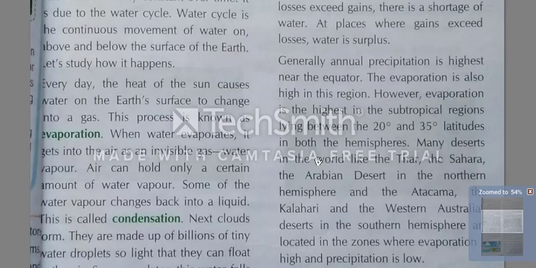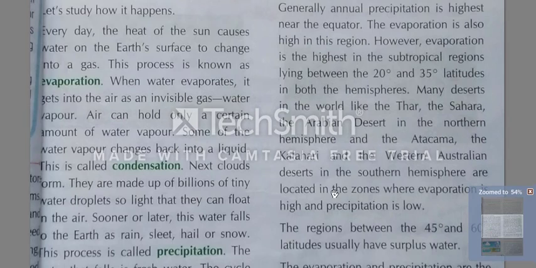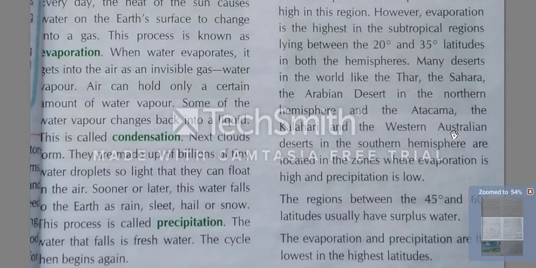Many deserts in the world, like the Thar, the Sahara, and the Arabian Desert in the northern hemisphere, and the Atacama, the Kalahari, and the Western Australian Desert in the southern hemisphere, are located in the zone where evaporation is high and precipitation is low. These are some places. See, the word desert, Thar Desert. You have heard about the Thar Desert, Sahara, Arabian Desert. These are some famous deserts.